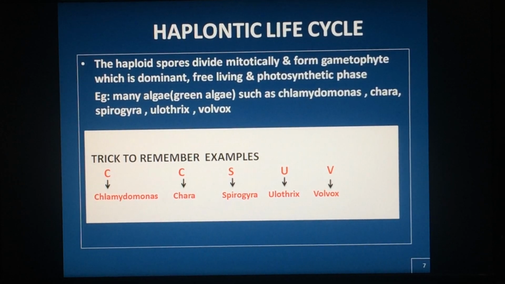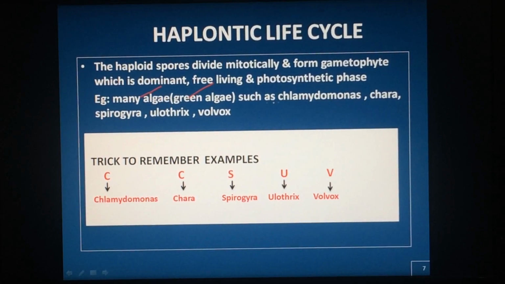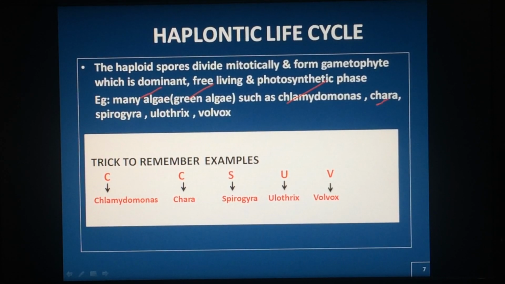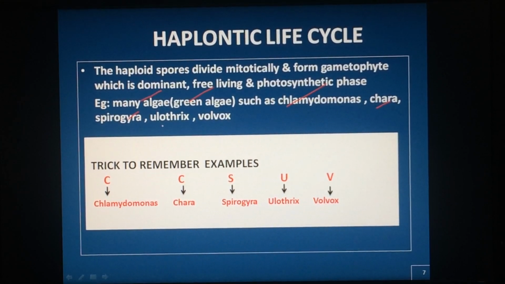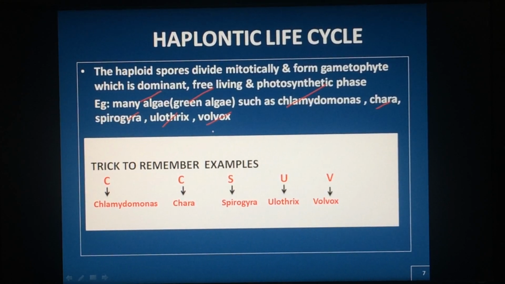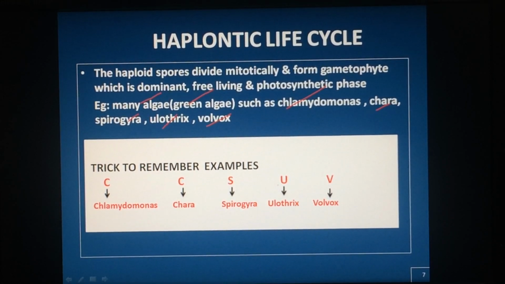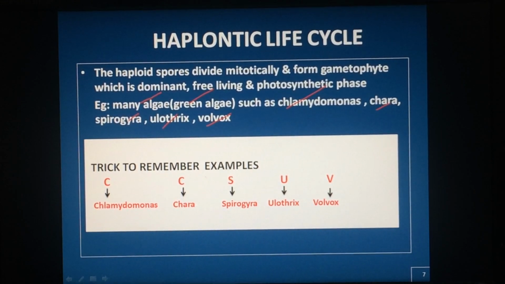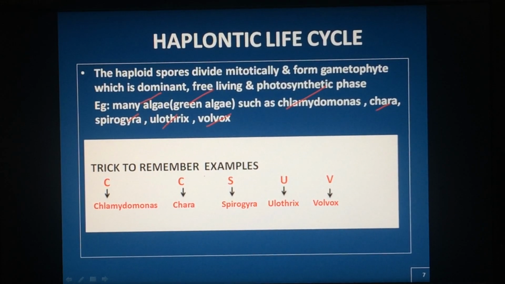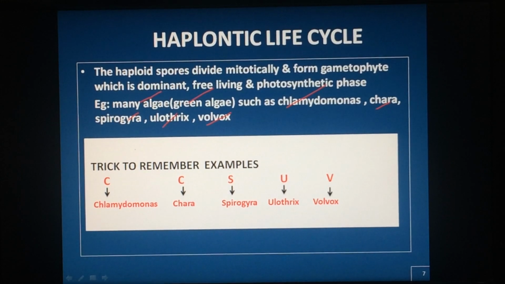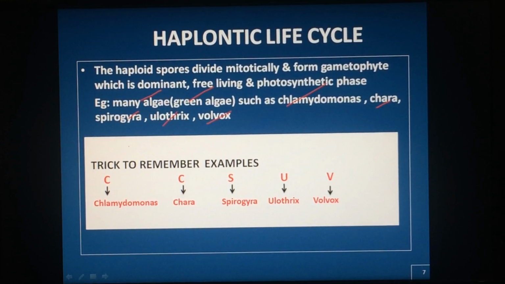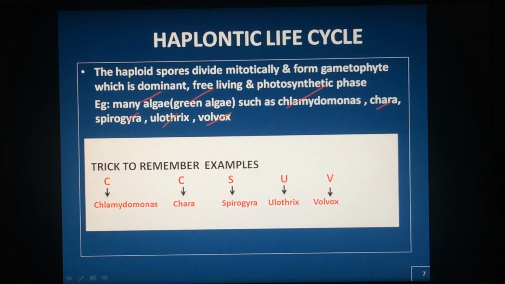Which are the examples? Many algae, especially green algae such as Chlamydomonas, Chara, Spirogyra, Ulothrix, Volvox. How to remember this? You know that SUV car is there. Each car has a capacity, say 1000 cc, 1500 cc.